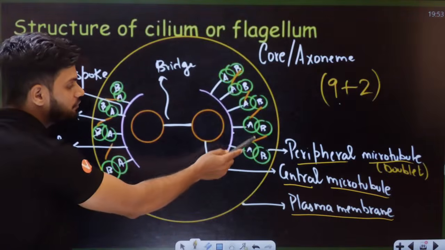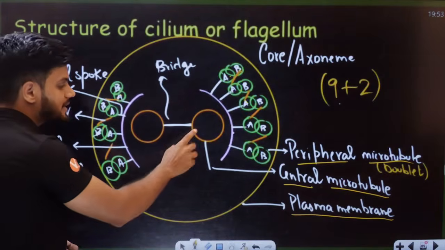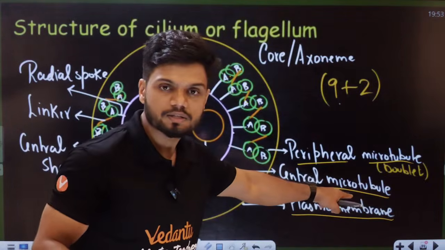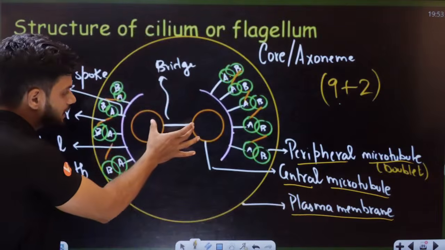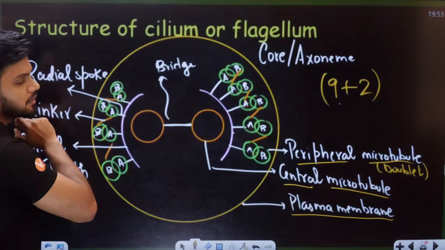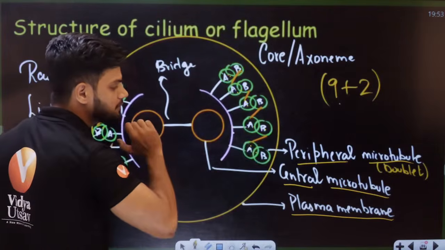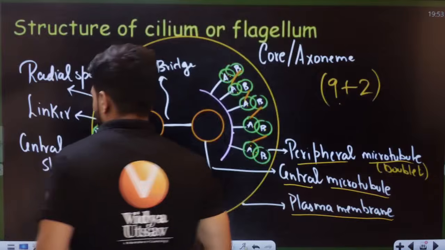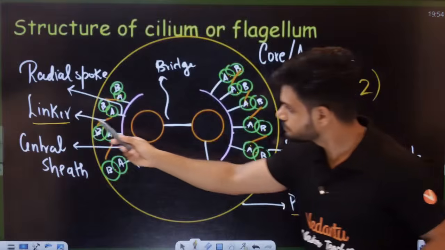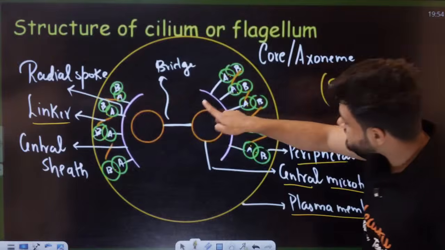So they have peripheral microtubules on the outside. And students, these are hollow cylinders. Hollow because they're microtubules. They're hollow in nature. So central 2, outside 9. 1, 2, 3, 4, 5, 6, 7, 8, 9 here. Now students, these peripheral microtubules are connected to each other by something called a linker. This orange part is called the linker. Now here this pink color part is called the central sheath.